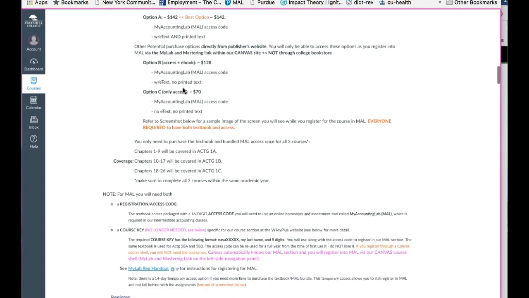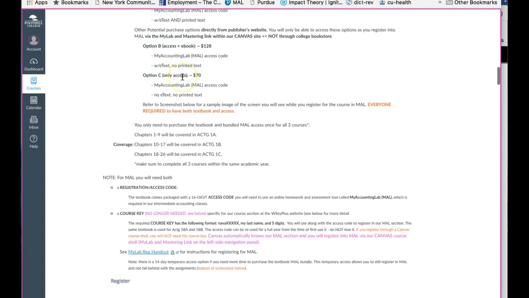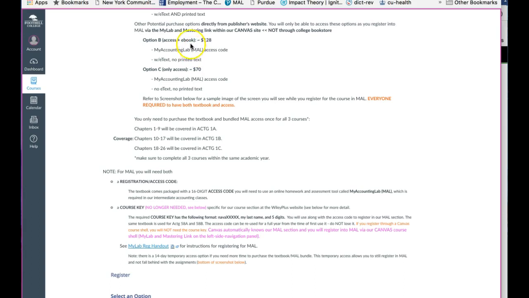If for some reason you don't need a printed book and you want a different option, you can get this one, but you only get the ebook and access for $128. And at least that's the current price, I think. You can check. Option C is purely the MyLab access, no book. So keep that in mind. If you already have the book, maybe from a friend, you may be able to get away with this option C, which is the reason I put it there.